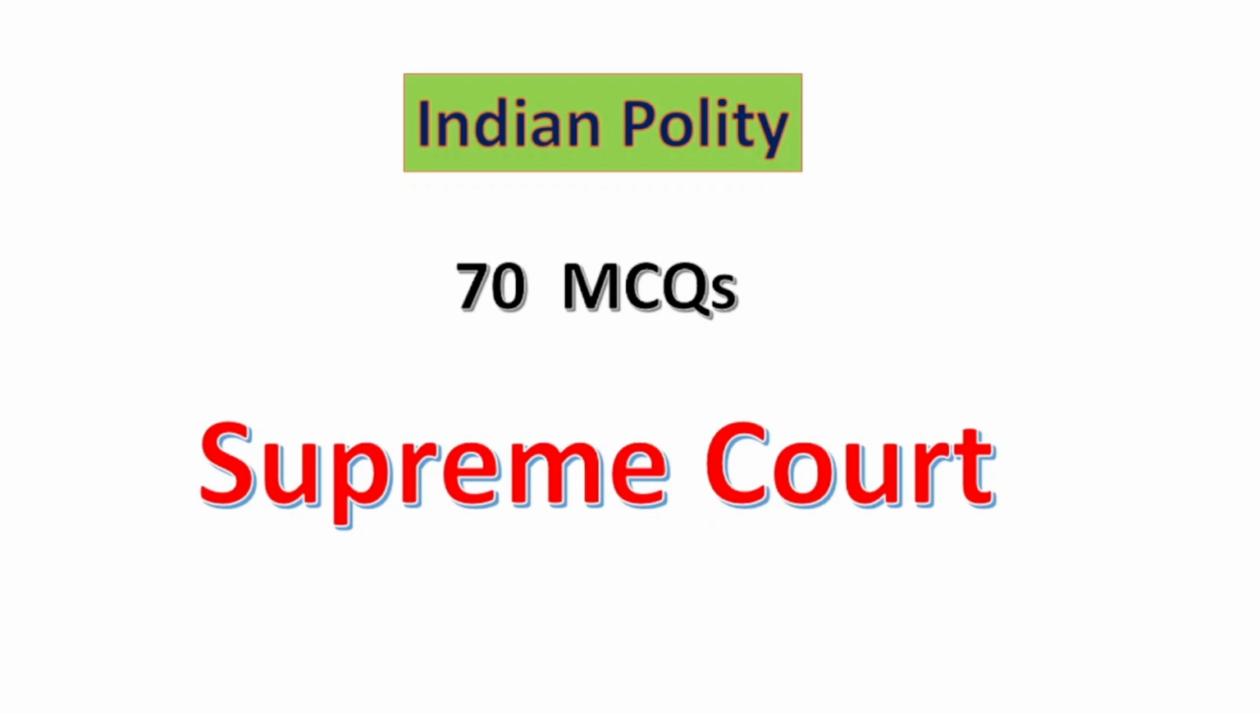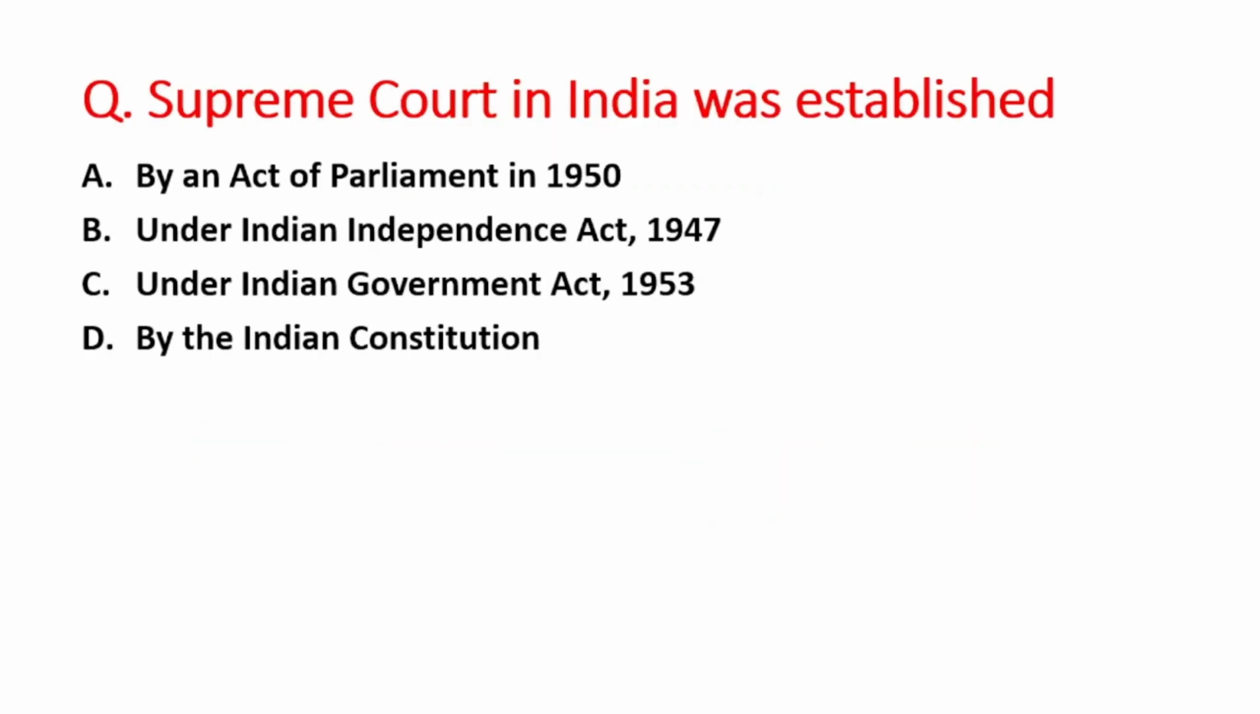So let us start our session with the first question. The question is, Supreme Court in India was established by. A option is by an act of parliament in 1950. B option is under Indian Independence Act 1947. C option is under Indian Government Act 1953. And last option is by the Indian Constitution. So right answer is option D, that is by the Indian Constitution.